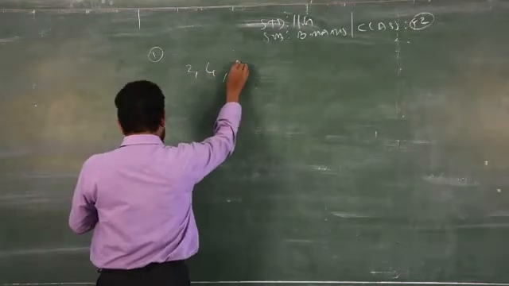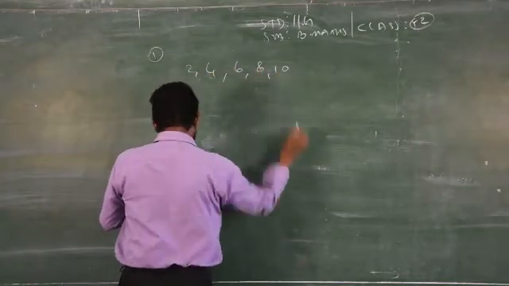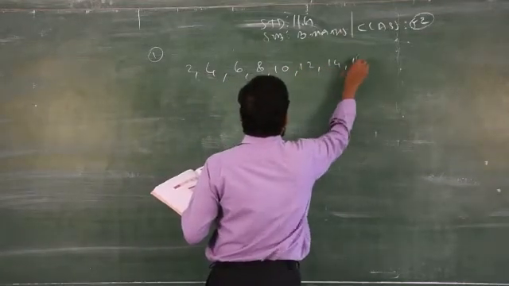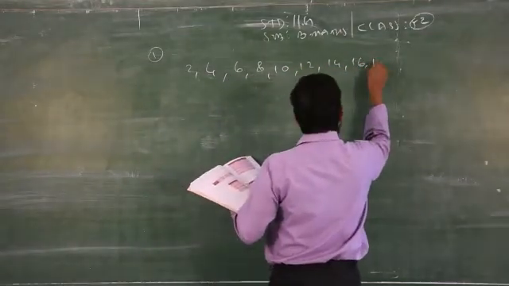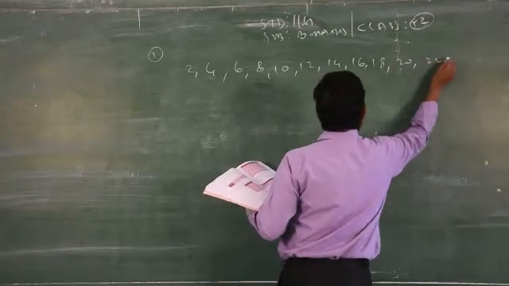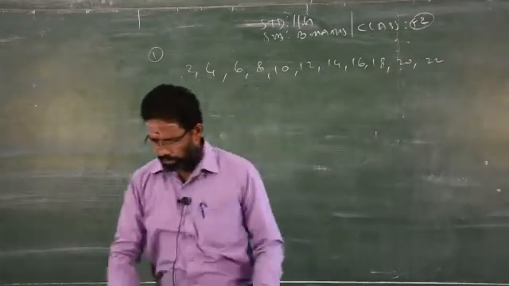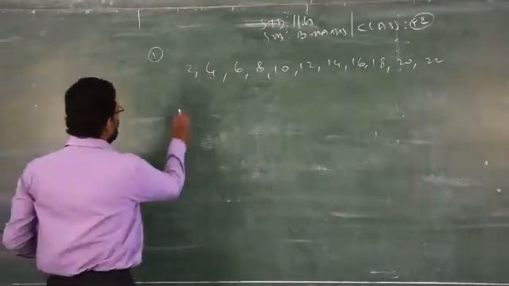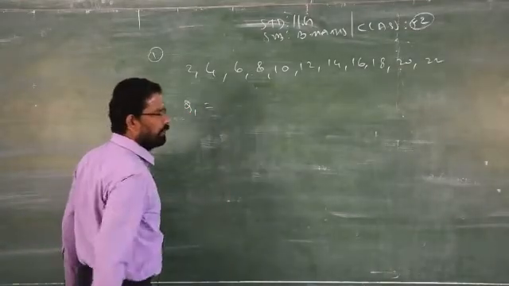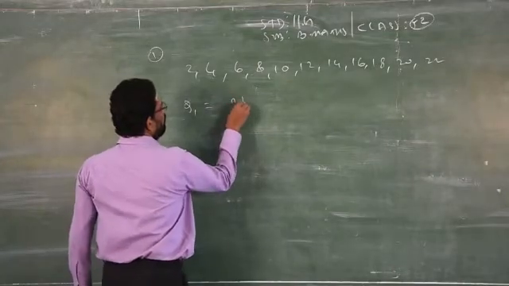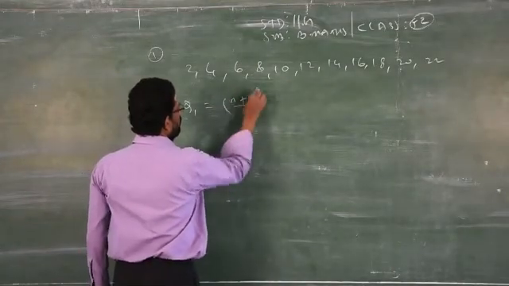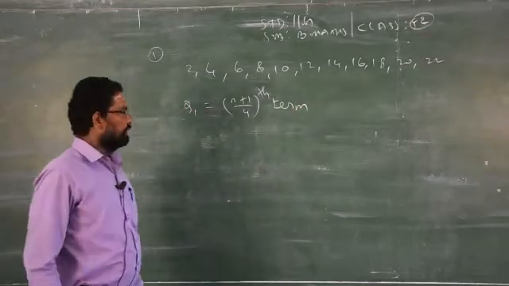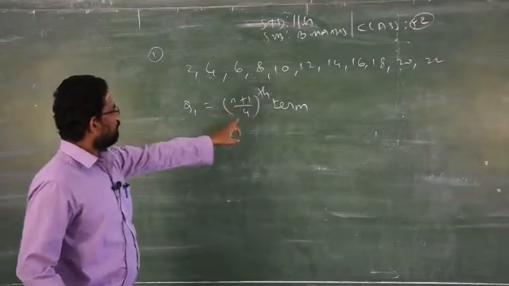So it is given already in order, and all are even numbers. So 12, 14, 16, 18, 20 and 22. Now you have to find the first quartile. This is ungrouped data. For ungrouped data, you know the formula to find Q1, that is (n plus 1) by 4th term. (n plus 1) by 4th term.